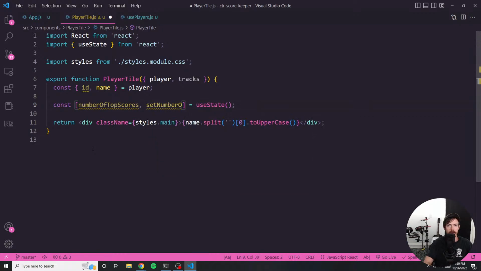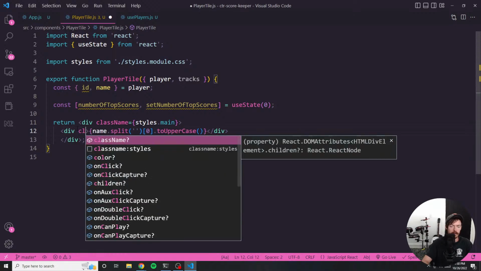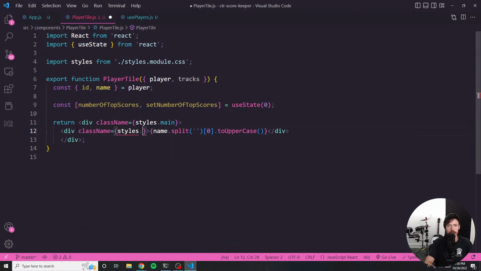Set number of top scores, number of top scores, and we'll initialize that as 0. How about that? Then under the name, which I think it would be neat if each of these has their own div and we classify them separately. So we'll say name.